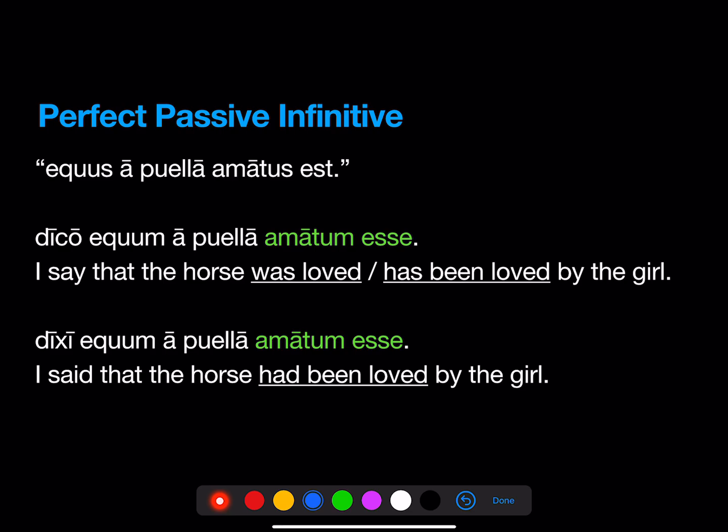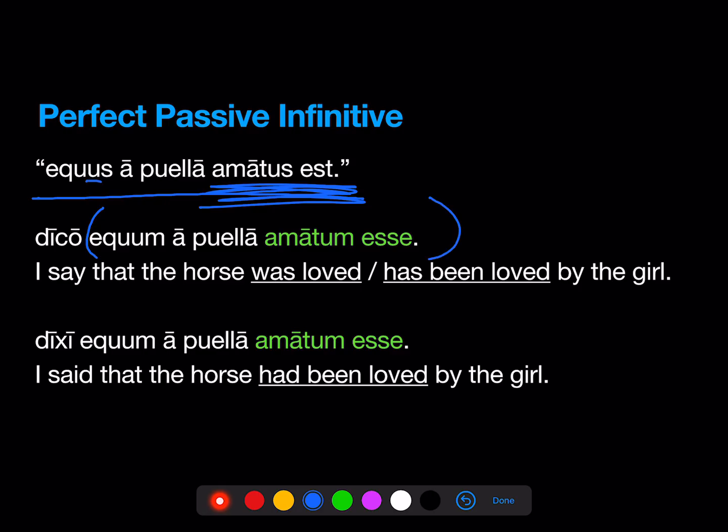Let's do it in the passive. Equus a puella amatus est. The horse has been loved by the girl, or the horse was loved by the girl. So that's a perfect passive right there. So let's put it into indirect statement.